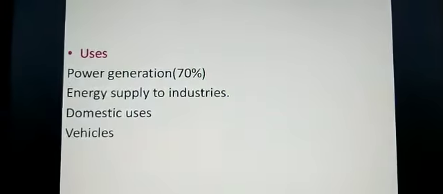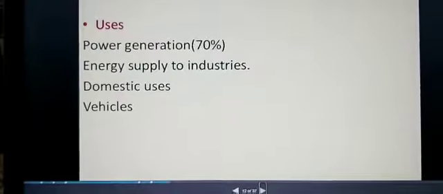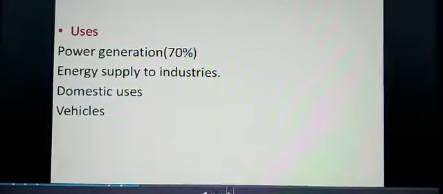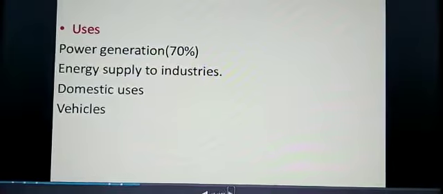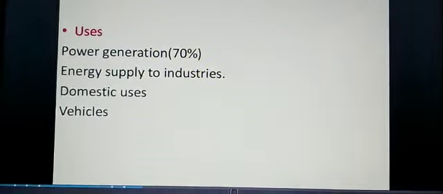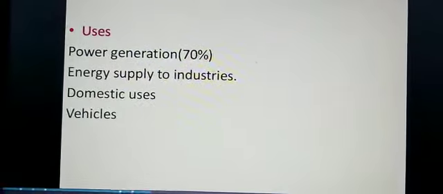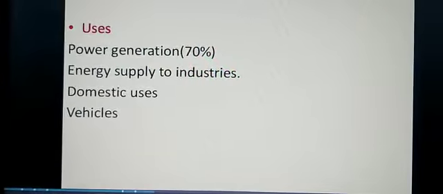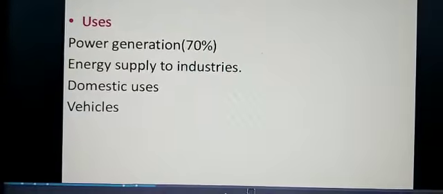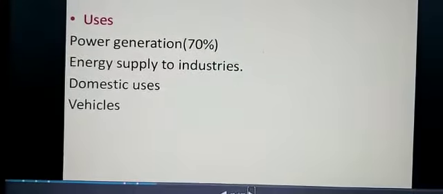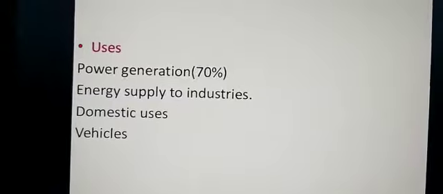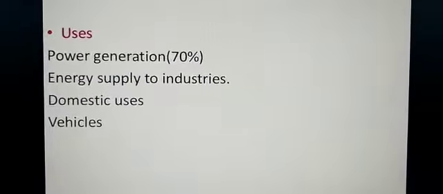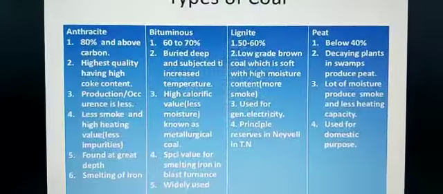And next, children, uses of coal: to generate power, 70%, energy supply. It is used in large amounts in industries, in domestic uses also, and in vehicles also this power is used, children. So, children, here I have shown you the uses. Now distribution and advantages, along with this I can tell you the advantages also.